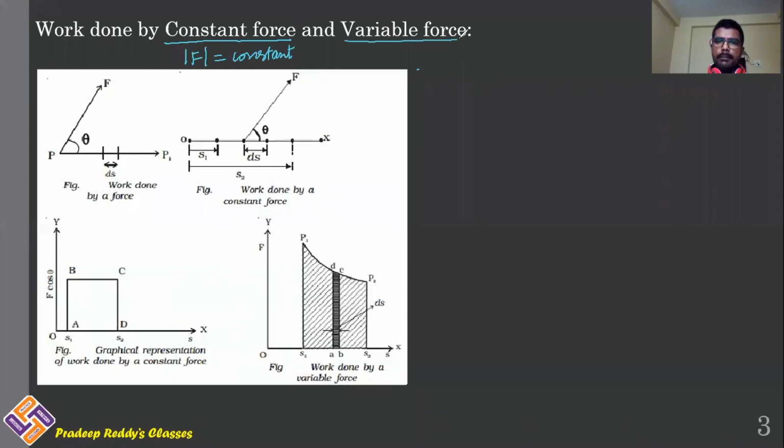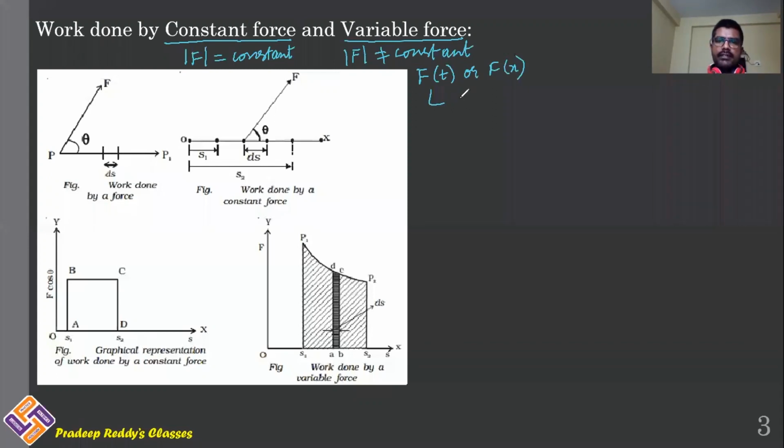Variable force means that the magnitude of the force is not constant. Magnitude of force may change with respect to time or with respect to position. In case of variable force, you will be representing force as F of t or F of x.